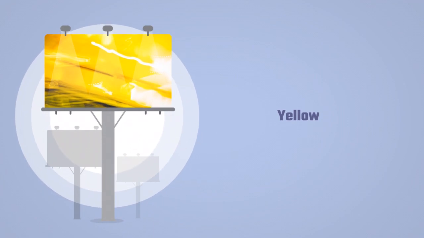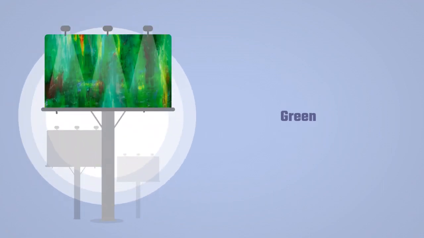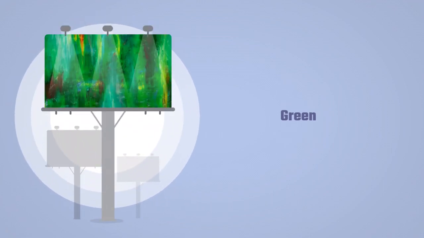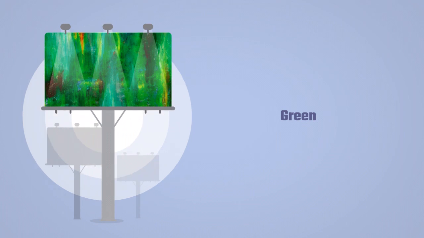The color yellow is often associated with optimism, joy, creativity, and warmth. It can also be used to represent positive or creative data in data science. The color green is often associated with balance, refreshment, tranquility, and harmony with the outside world. It can also be used to represent balanced or stable data in data science.